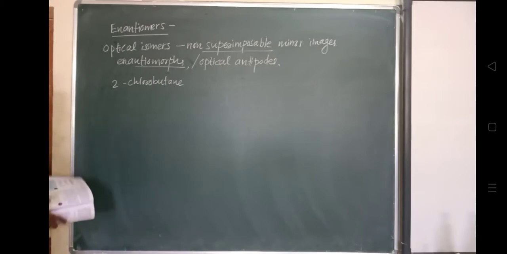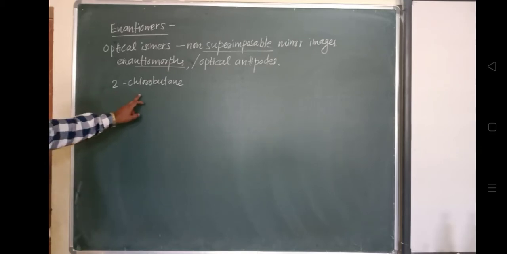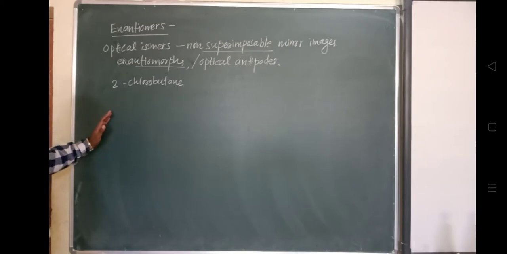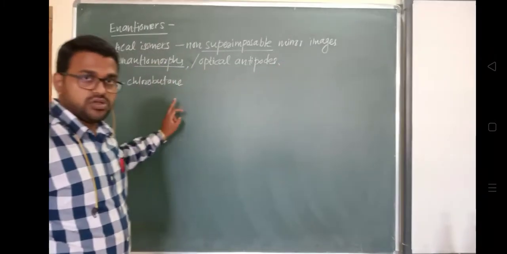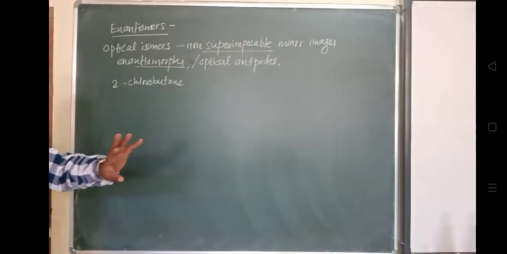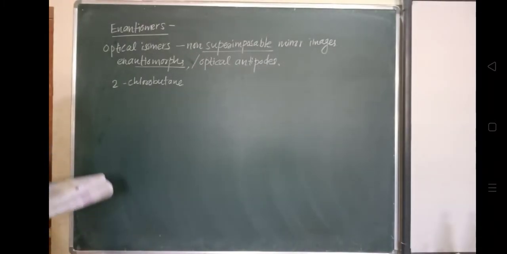You can refer to yesterday's video, parts 1 and 2 on optical isomers, where we drew the structure. We drew the wedge formula and saw that there is no overlapping with its mirror image. When we take the mirror image of this structure, it does not overlap, which means it is non-superimposable.